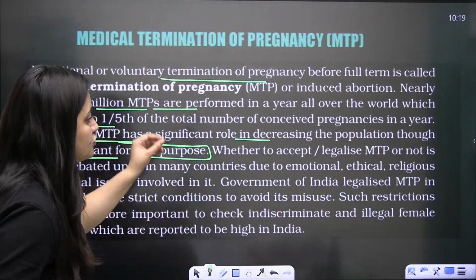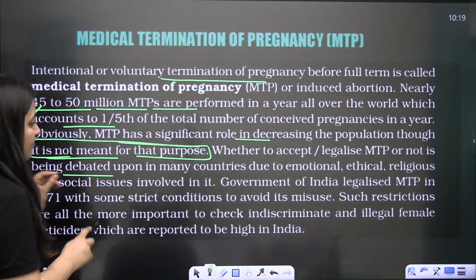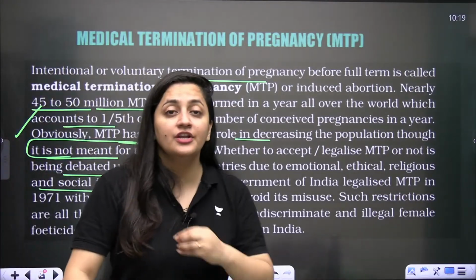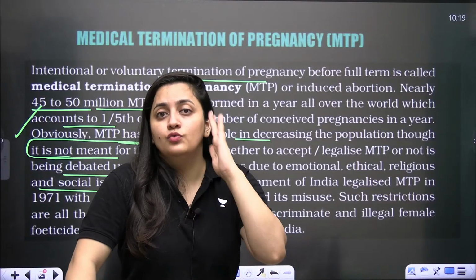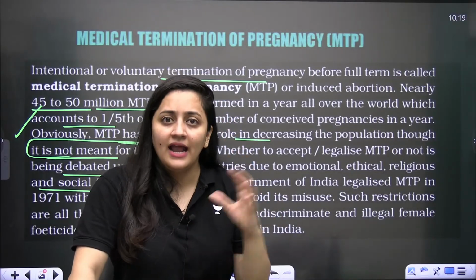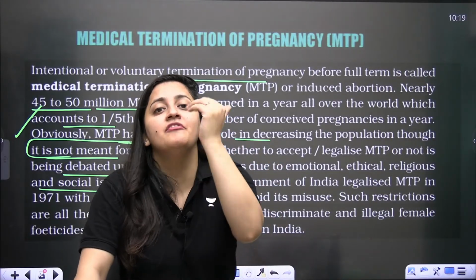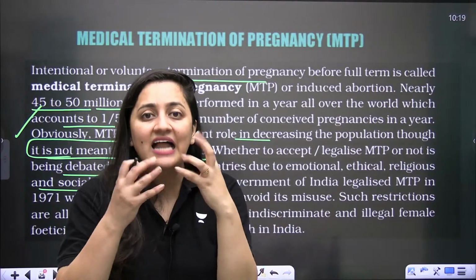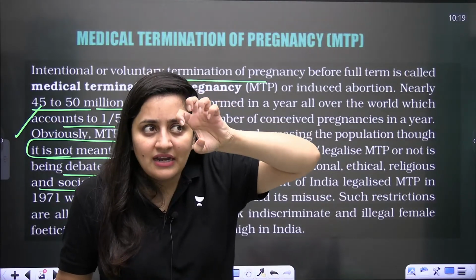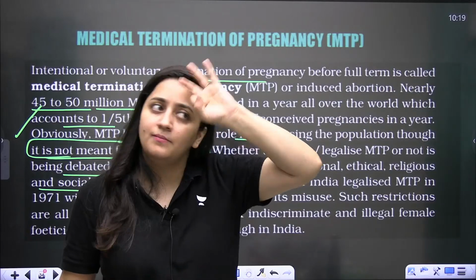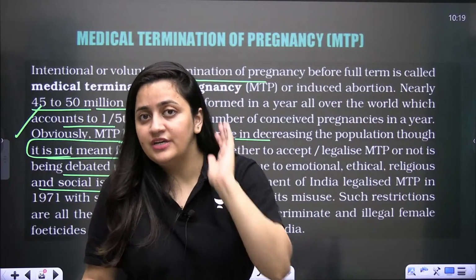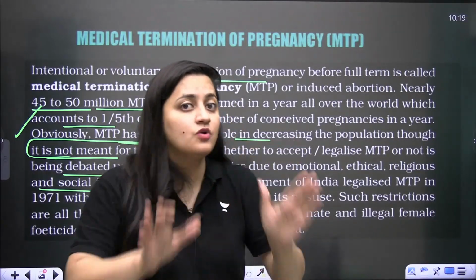Fine? So whether to accept or legalize MTP is being debated in many countries due to emotional, ethical, religious and social issues. In some religions they consider it unethical to kill the fetus. They think that whenever there is a heartbeat, it means that life is there. And you know that in the first trimester of pregnancy, basically in the 5th week, the heartbeat starts, the heart starts pumping blood. So in many religions it is considered that when the heart starts beating, life is there. Some still consider it a mass of cells, but in some religions it is like that. And in those countries, MTP is not legalized at all.